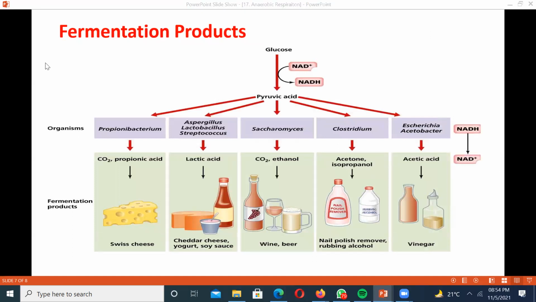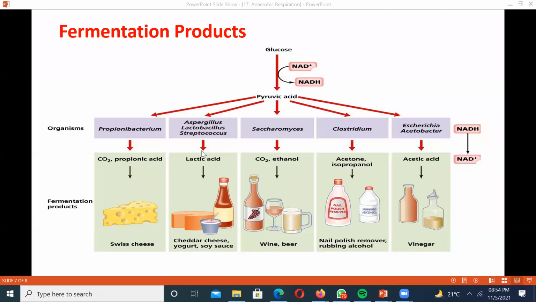Have a look at the fermentation products, and mind it, in competitive exams this is the area from where questions are asked, right? You see the name of the organism and what the fermentation product is. That is the important thing you need to keep in mind. The pathway is common from glucose to pyruvic acid, and the pyruvic acid directly participates in the formation of these products with the help of different organisms.